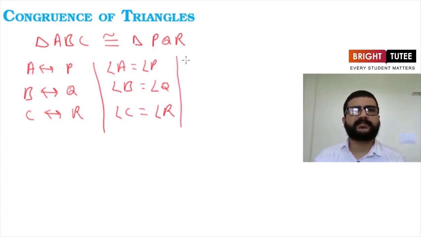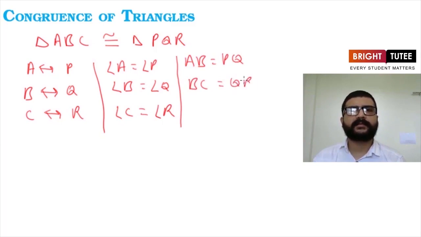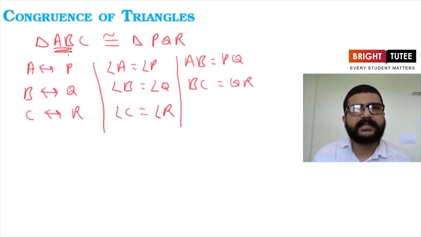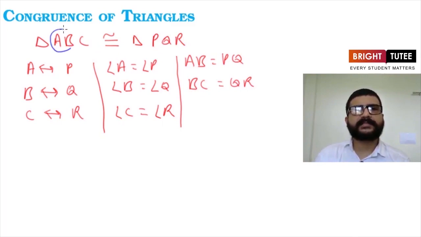And then the corresponding sides will be AB is equal to PQ and BC is equal to QR. As we have seen here, BC is equal to QR. Now as we can see from here, AB is equal to PQ. See the order of these line segments written here, AB and PQ. AB is equal to PQ. And then what we have seen, BC is equal to QR, and the third one will be AC. AC is equal to PR.